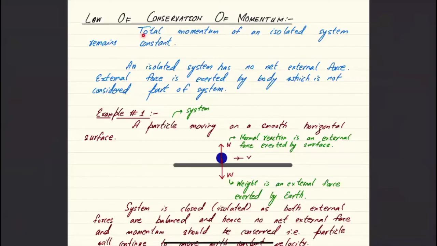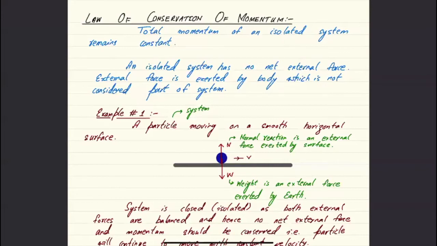Law states that the total momentum of an isolated system remains constant. For that, you need to understand what is meant by an isolated system. An isolated system is a system which has no net external force, which means it may have an external force, but there won't be any resultant external force. So if there's an external force, then it would be balanced and the resultant would be equal to 0.